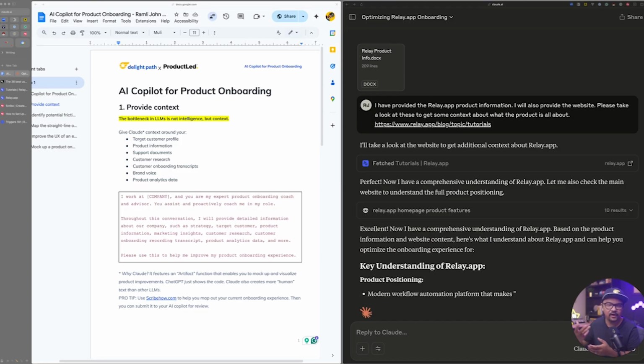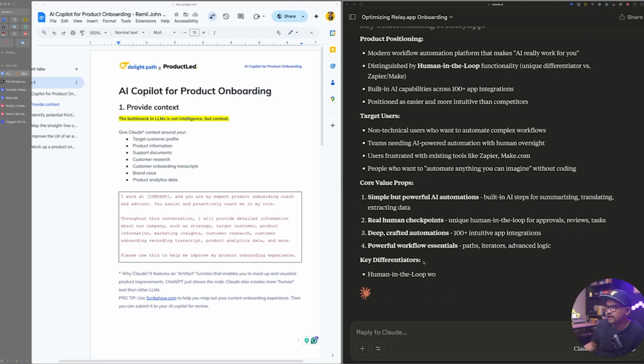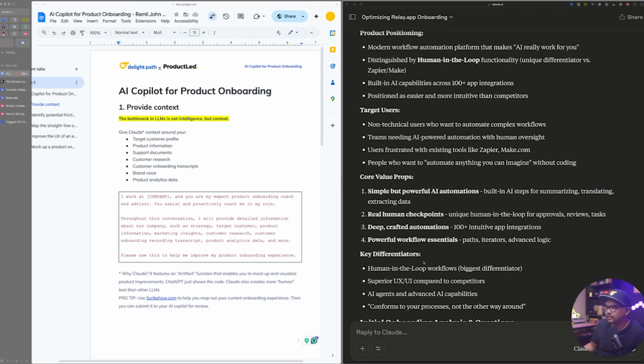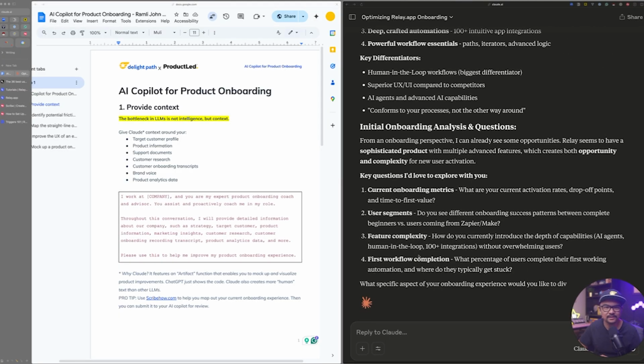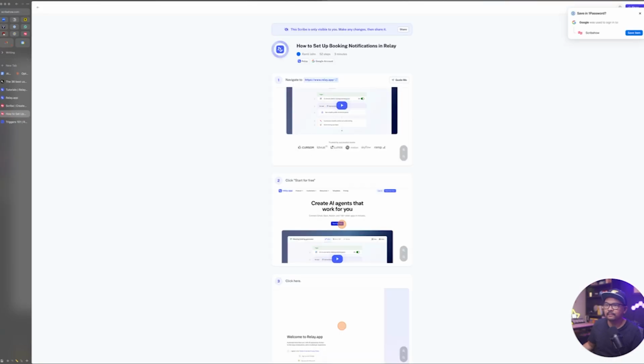So once again, I'm providing context as to what this particular product can do. For your product, you can provide this information as well. Now it has all this positioning, this target user, key differentiators, a quick intro. So it's actually asking what the next steps are. The next step is that I'm going to walk through the steps for the onboarding experience. Now you can do this a few ways. You can shoot a Loom, but there's this really cool tool called ScribeHow.